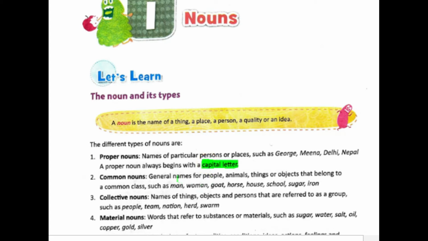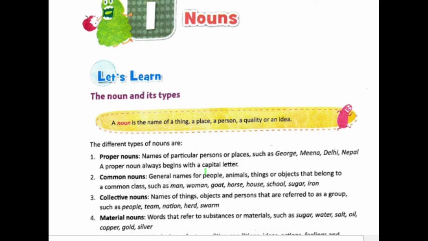Then we have common nouns. Common nouns are names for a particular category or a particular type of object, or we can say people or things, etc. Similar types of objects are given a similar name. For example, an object which looks like this, usually red in color and used for building houses, we call a brick. So brick is a name which is given for similar objects.